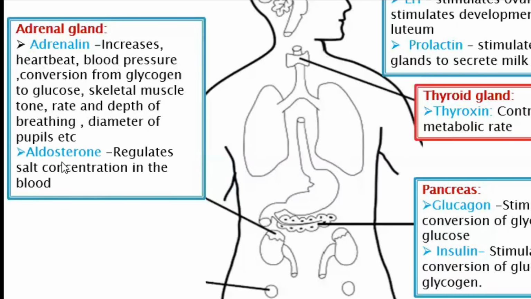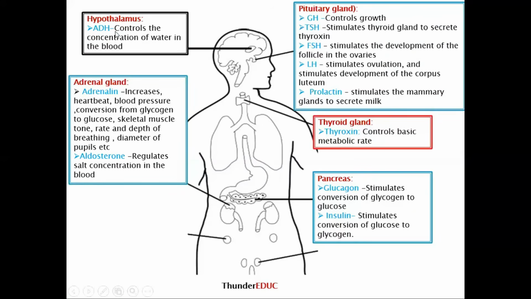So another one is aldosterone. This one is very important in regulating the amount of salts in the body. So it means that aldosterone and ADH, antidiuretic hormone, they work together. Because if you have too much salts, it means that you have less water in the body. If you have too much water in the body, then it means that you have less salt in the body.